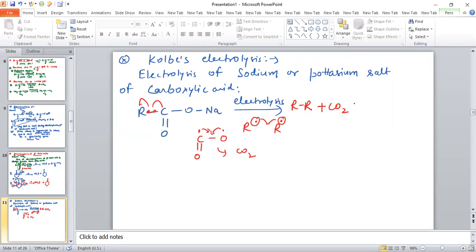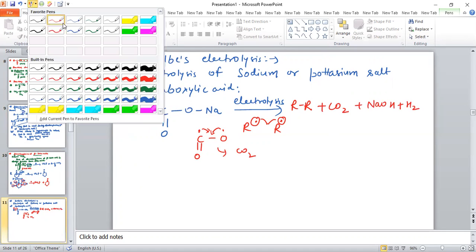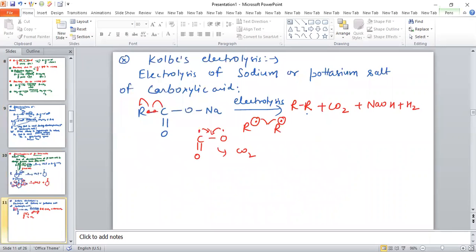The other two products are NaOH and hydrogen. Electrolysis always occurs at two terminals, anode and cathode. These two products, CO2 gas and alkane, are obtained at the anode terminal, while the other two products, hydrogen and NaOH, are obtained at the cathode terminal.